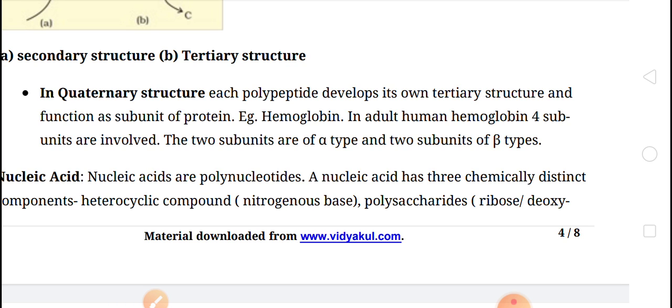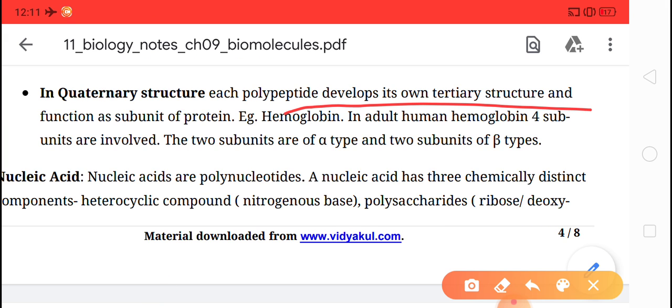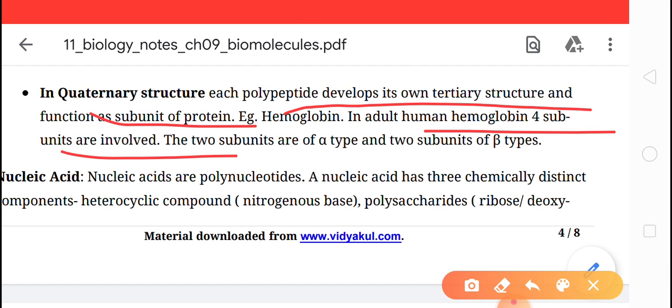So in quaternary structure, two or more polypeptide chains are joined together. See here, each polypeptide develops its own tertiary structure and functions as a subunit of protein hemoglobin. In adult hemoglobin, 4 subunits are involved: 2 are alpha and 2 are beta.